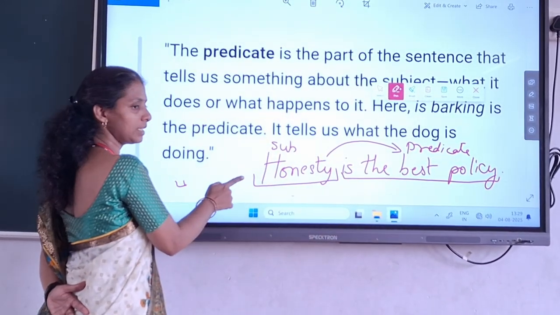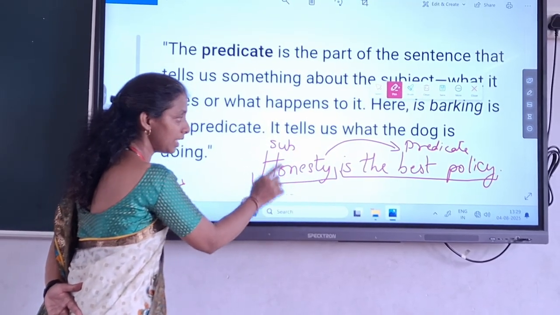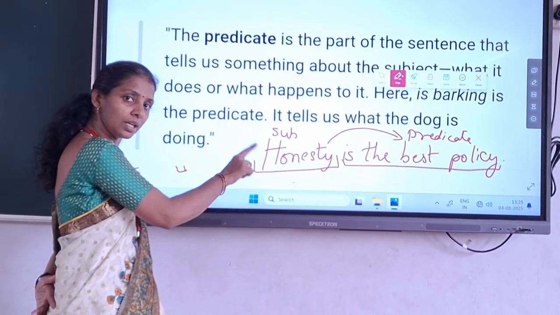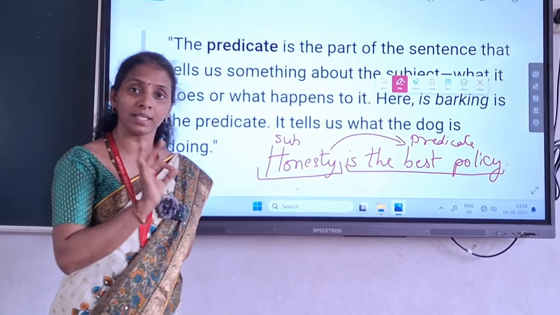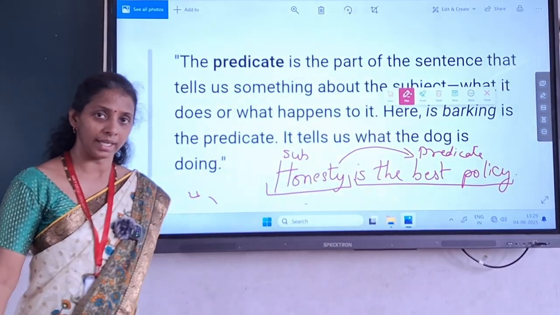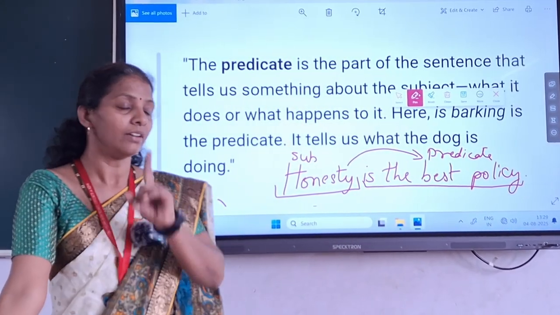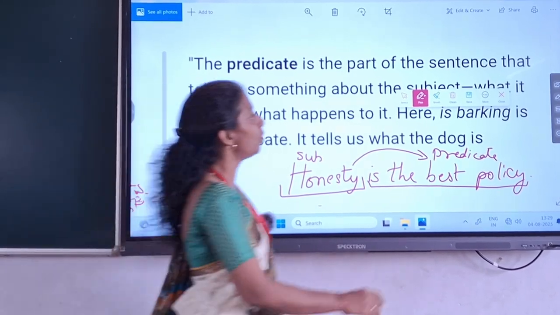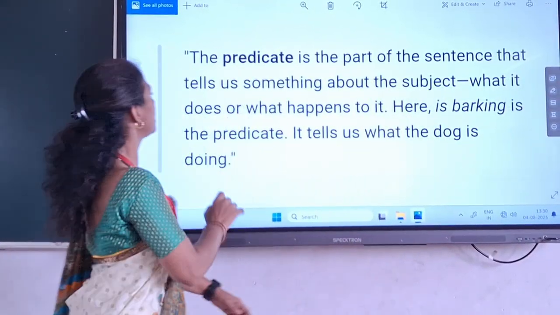Yes, honesty is a subject because what we are talking about is honesty, and about honesty, what we want to say, that it is the best policy. So that will be considered as predicate. Is the thing clear to you all? For that, we are going to once again see some more sentences. Let us go through some more sentences.